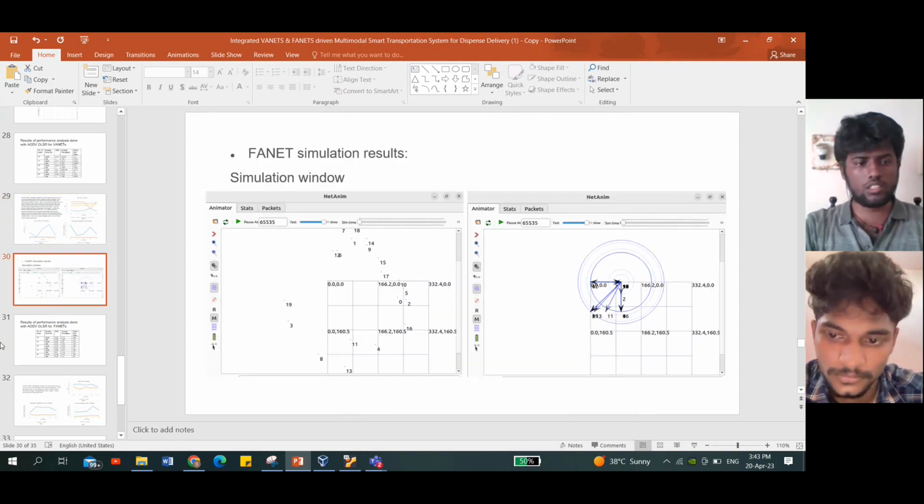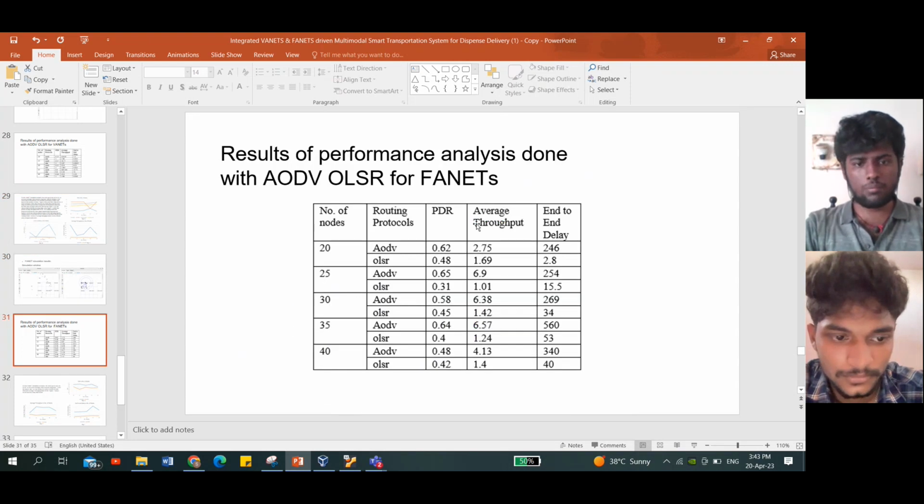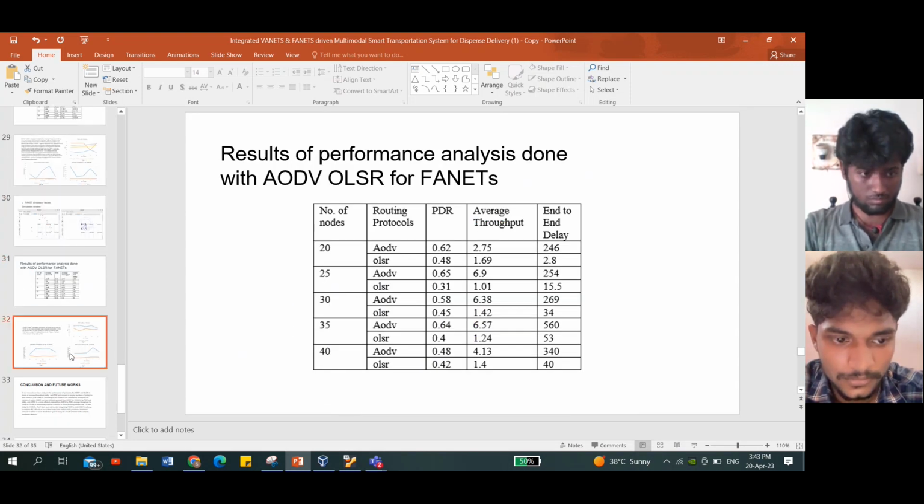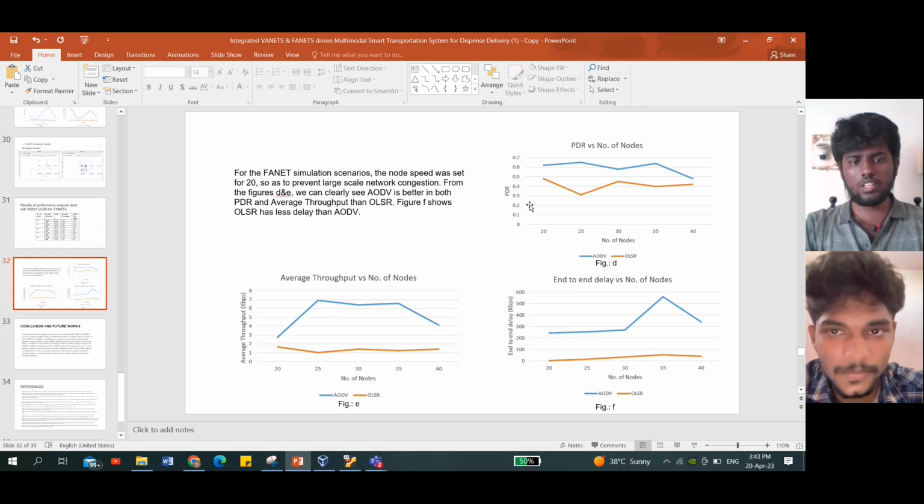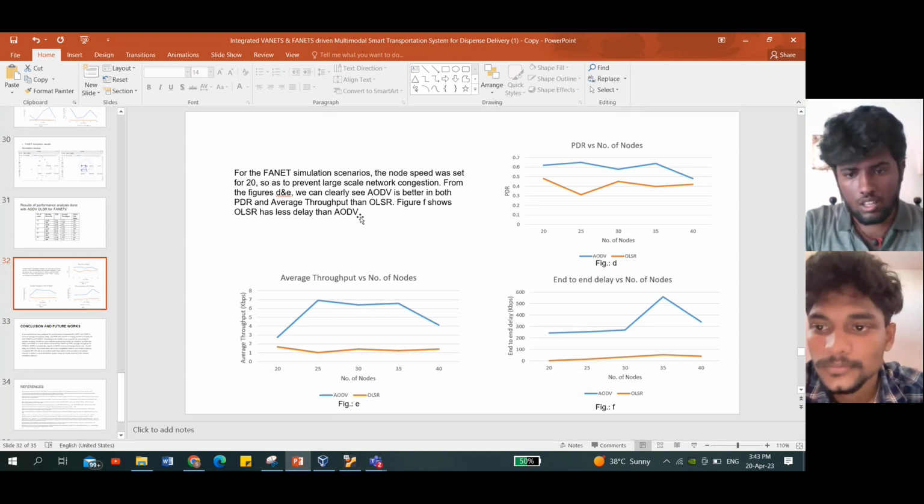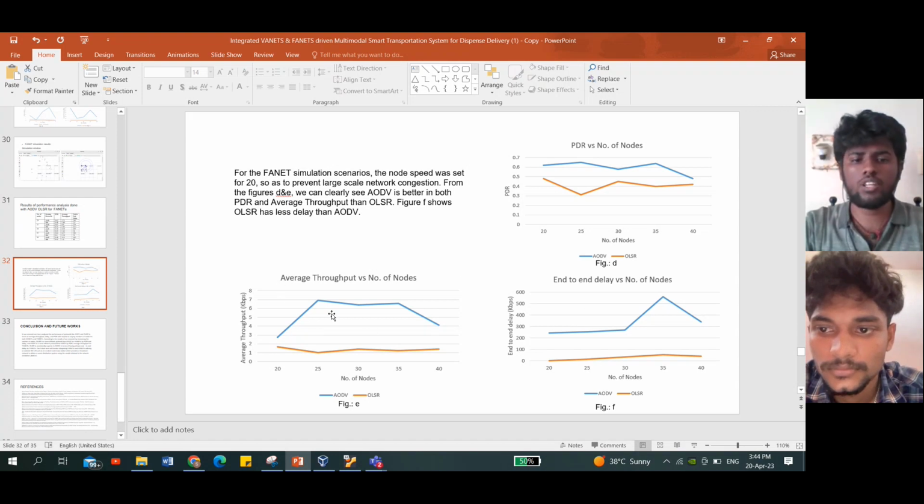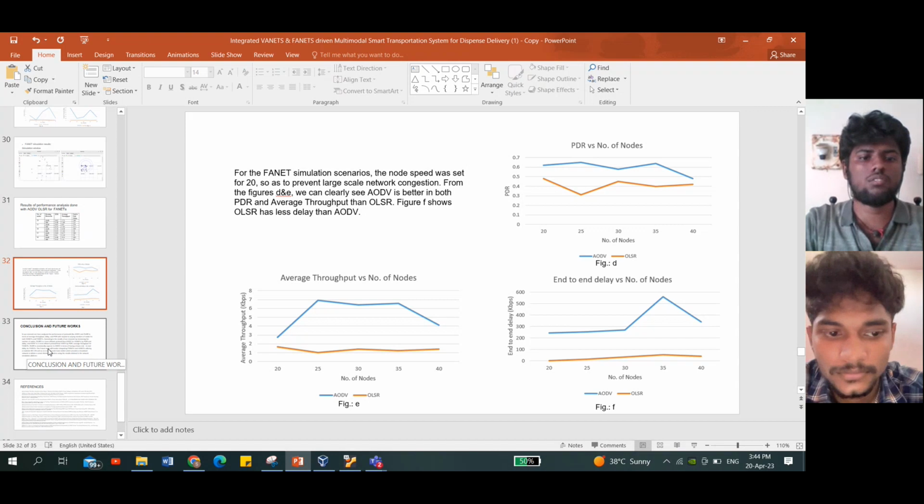And the same for the simulation. This is the table we took from the results. For VANET, OLSR has less delay compared to AODV, and for the average throughput and PDR, AODV performs more efficiently than OLSR in the FANETs.